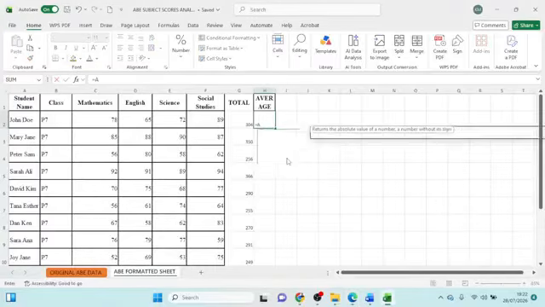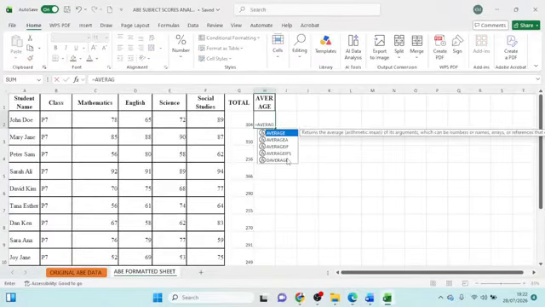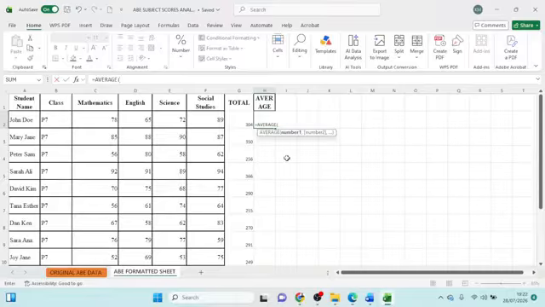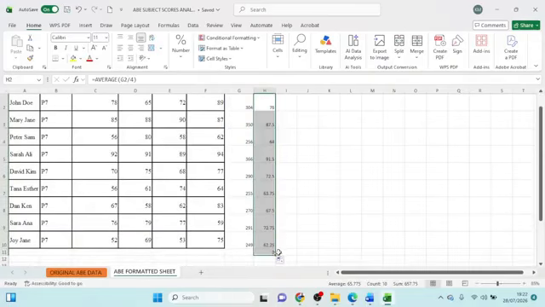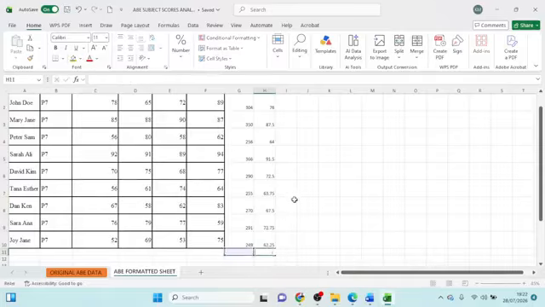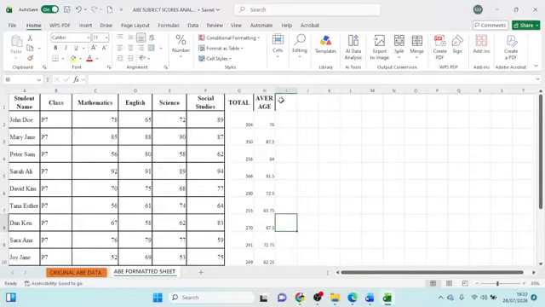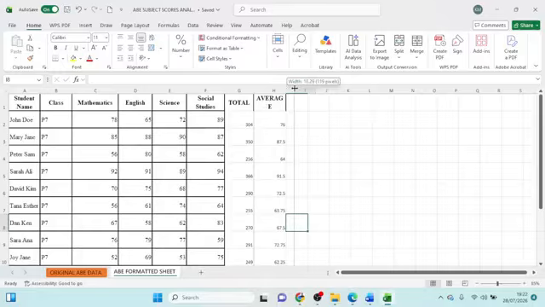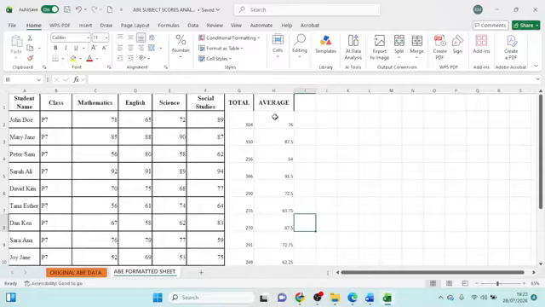I want to do average equals AVERAGE, open bracket, total over the 4 subjects, close the bracket, and I scroll to the rest of the learners. So you see, even average is enabling me spot a strong and weak learner.